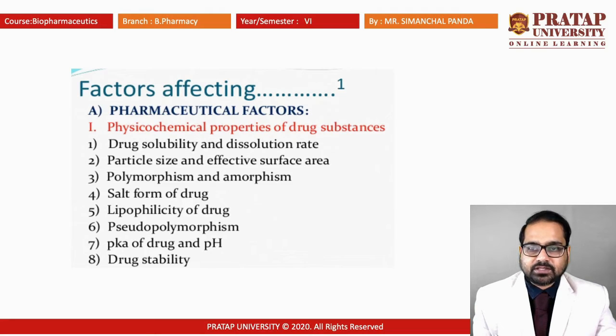The next one is the particle size and the effective surface area. As I discussed, if the particle size is reduced, it will enhance the surface area and the rate of absorption will be faster. The next one is polymorphism and amorphism. Among powders, we know that there are crystalline substances and amorphous substances.